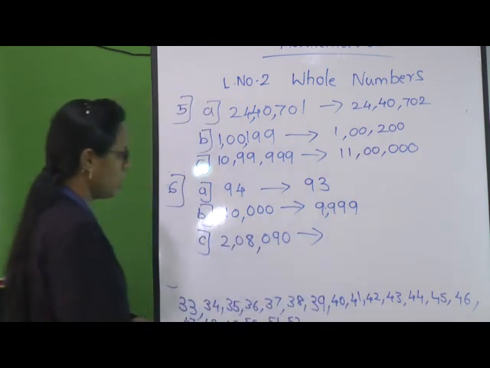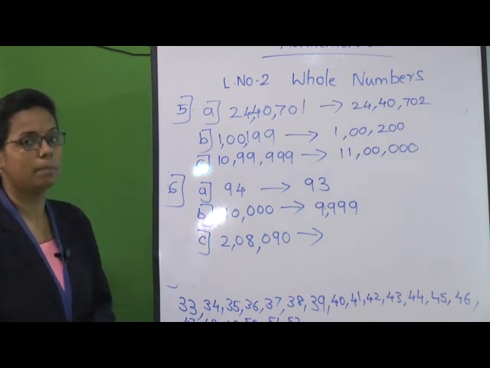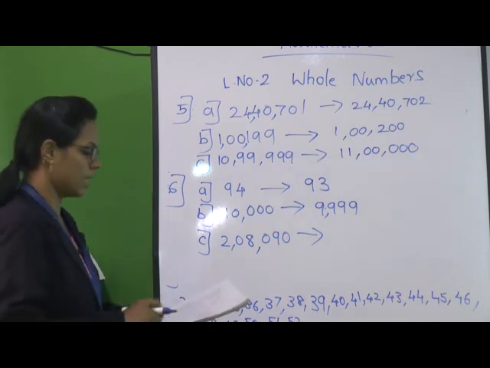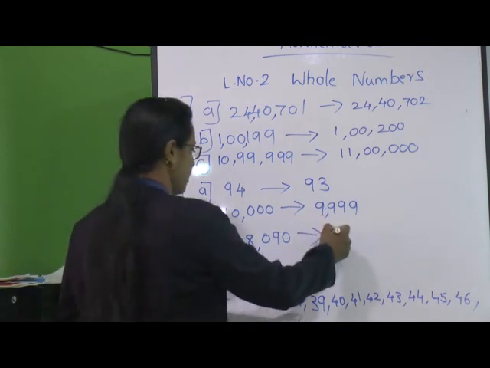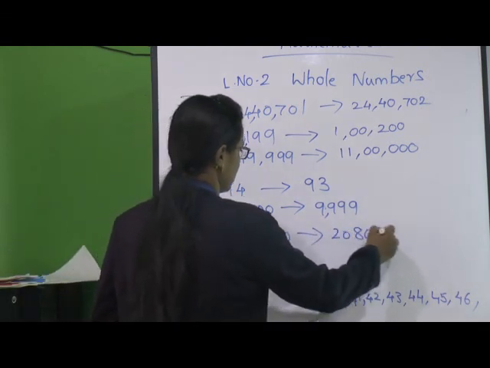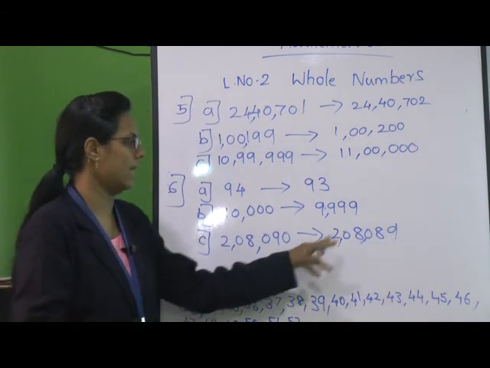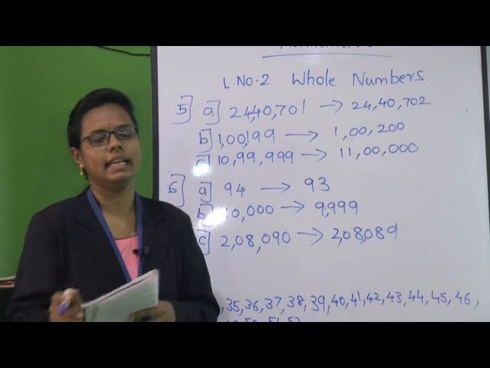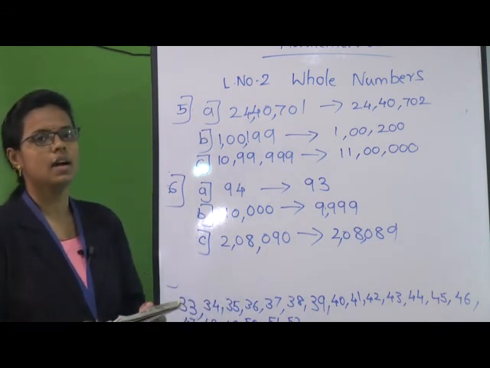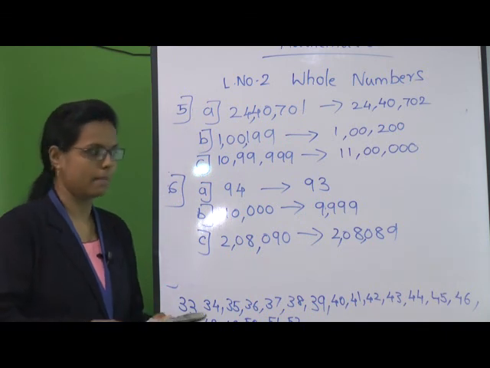Okay. Now it's 2,08,090. We have to find the predecessor of the given number. So again minus 1, what will be the answer? Yes, exactly. So 2,08,089 is the previous number or the predecessor of the given number.